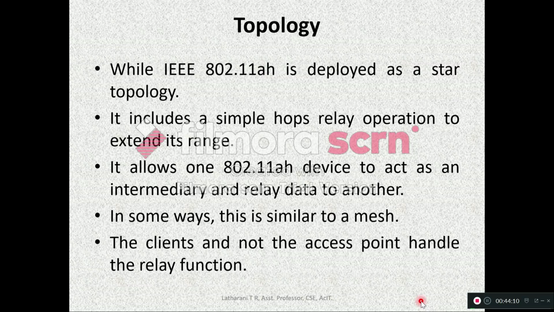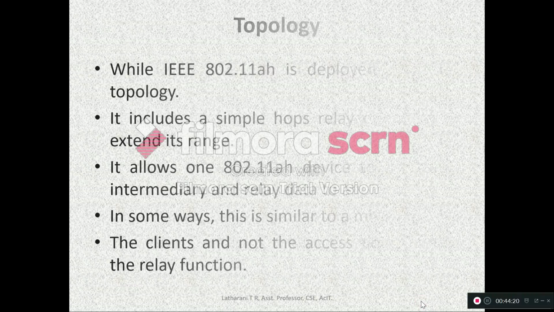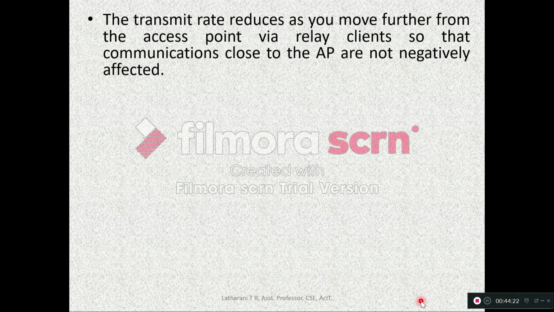So this is something different. The client will handle the relay function but not the access points. The transmit rate reduces as you move further from the access point via a relay client so that communications close to the access point are not negatively affected.